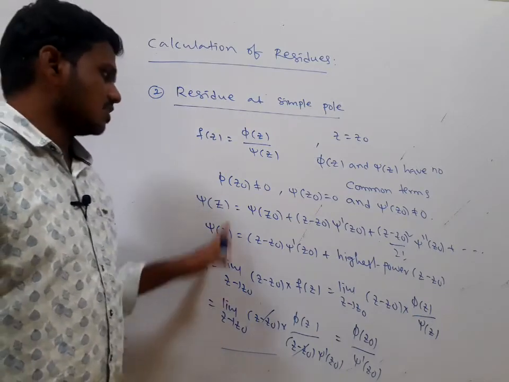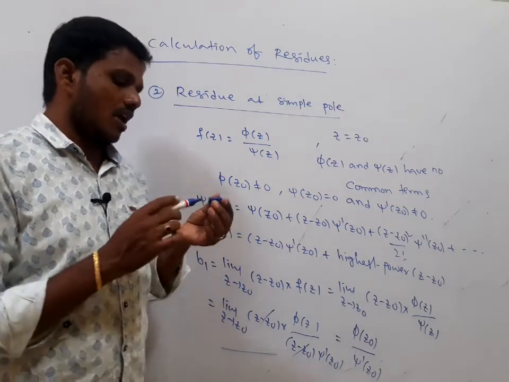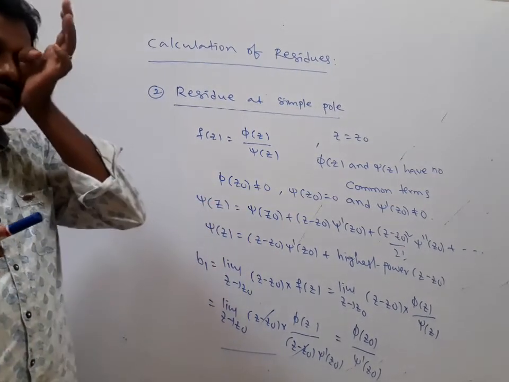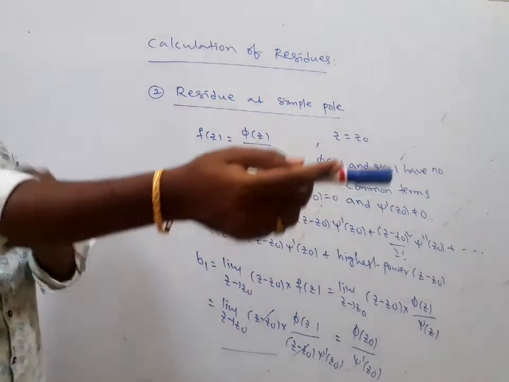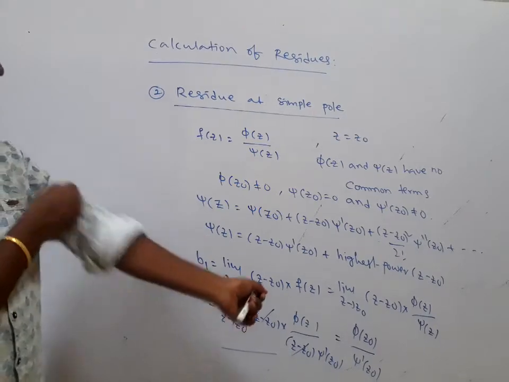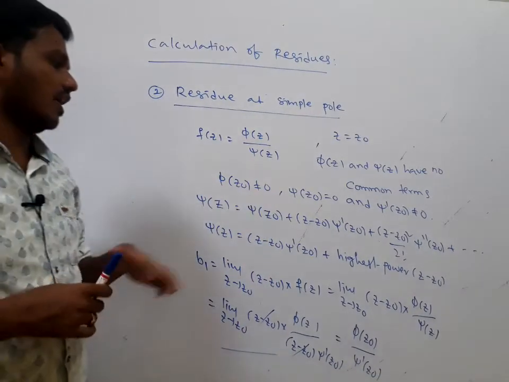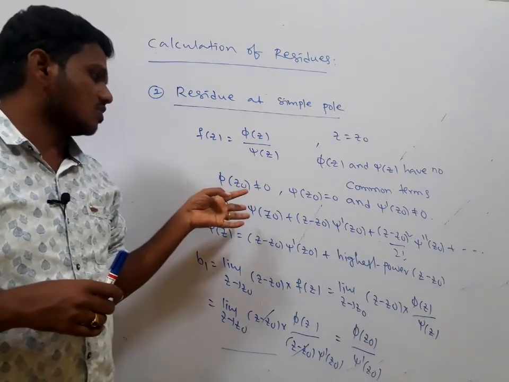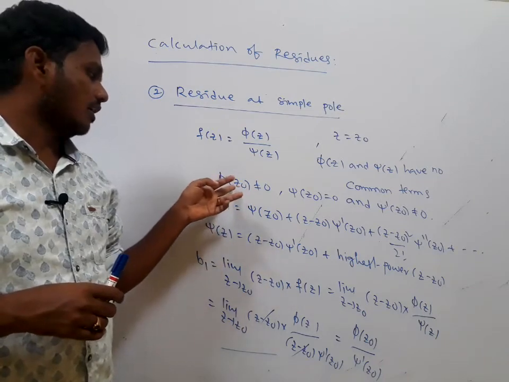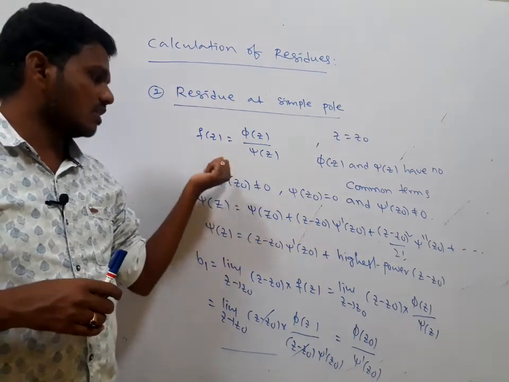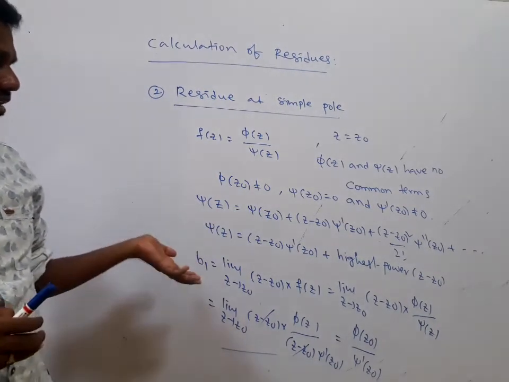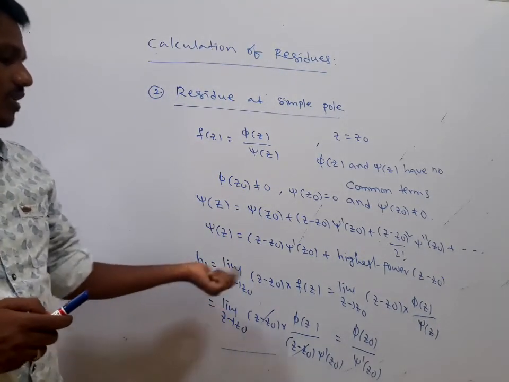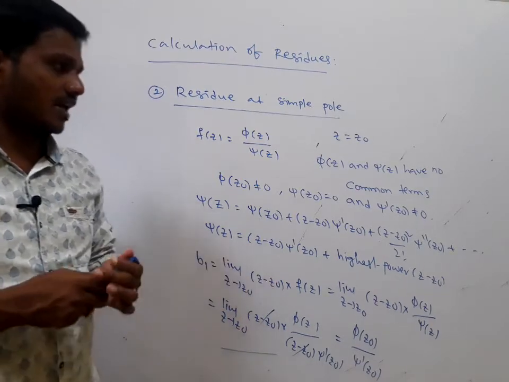This is a way of finding the residue of f of z when z equal to z naught is a simple pole. When f of z is in the form of a rational function, that is phi of z divided by psi of z, we verify that the numerator is not equal to 0 and the denominator equals 0, then only the singularity exists. Phi of z naught is not equal to 0. If you apply the previous one, you will get, or this is a direct formula, b1 is equal to phi of z naught divided by psi dash of z naught.